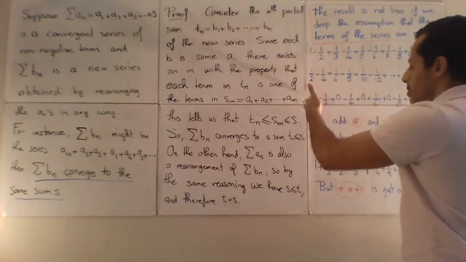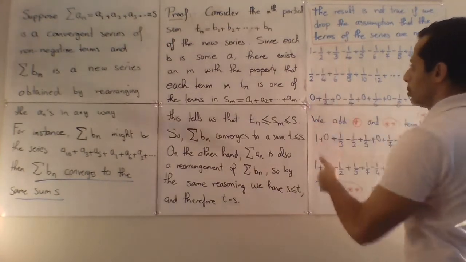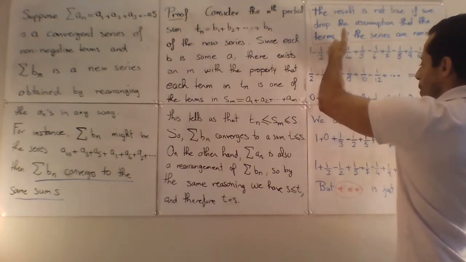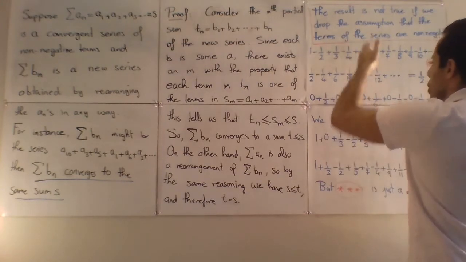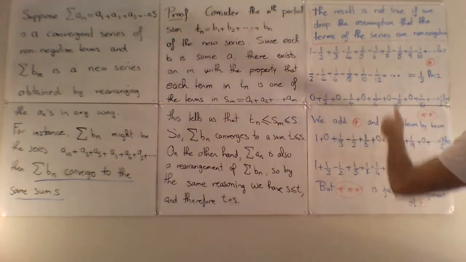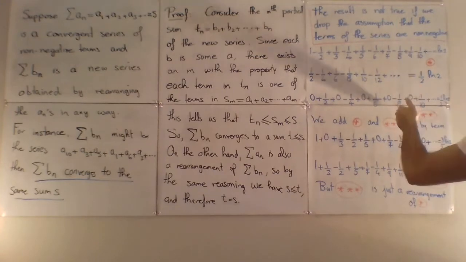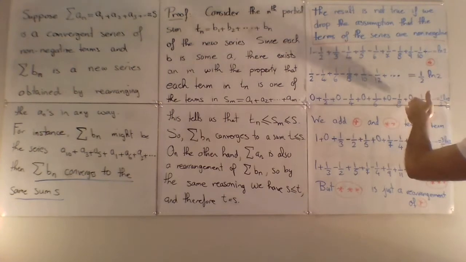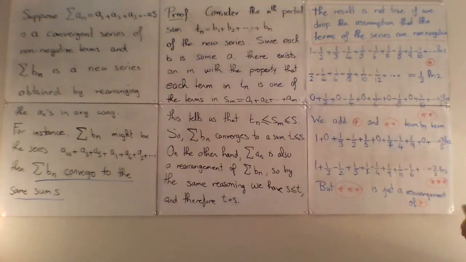So I get 1 plus 0 gives me 1, negative 1/2 plus 1/2 gives me 0. 1/3 plus 0 is 1/3, negative 1/4 plus negative 1/4 is negative 1/2, 1/5 plus 0 is 1/5, negative 1/6 plus 1/6 is 0, 1/7 plus 0 is 1/7, negative 1/8 plus negative 1/8 is negative 1/4, 1/9 plus 0 is 1/9, negative 1/10 plus 1/10 is 0, etc.